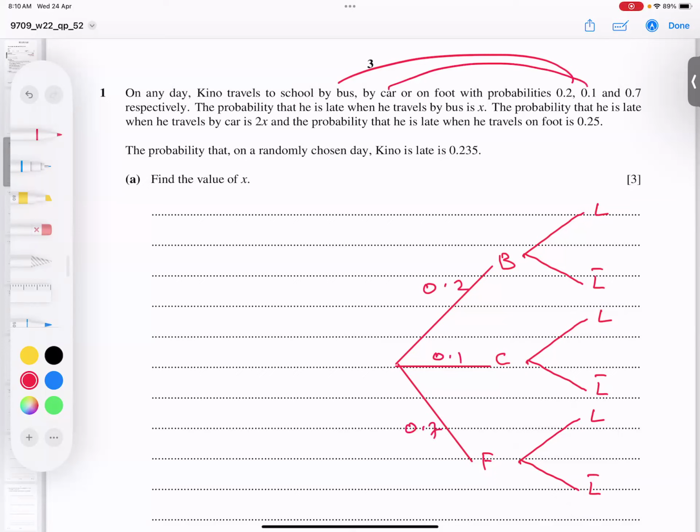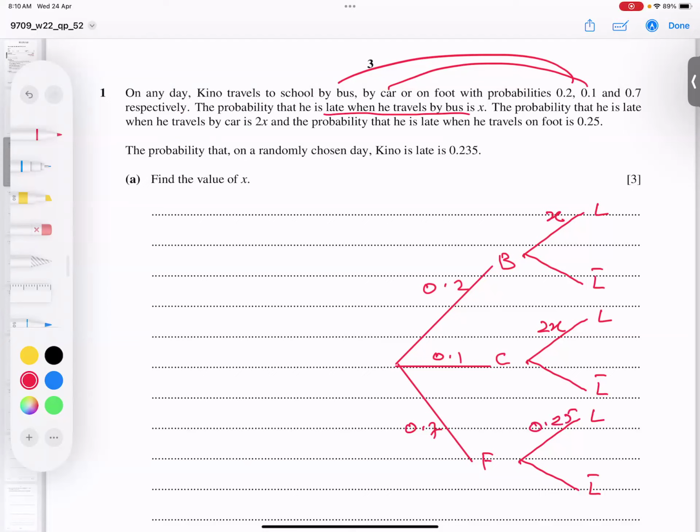And then he says the probability of being late by bus is X, by car is 2X, and on foot 0.25.